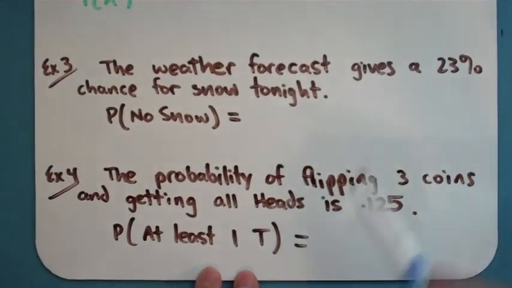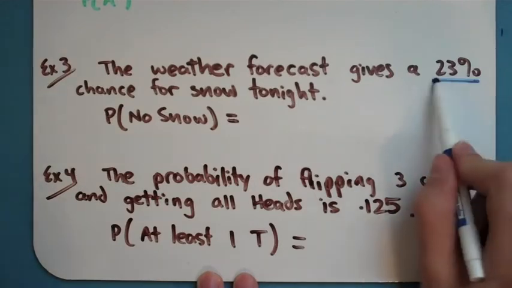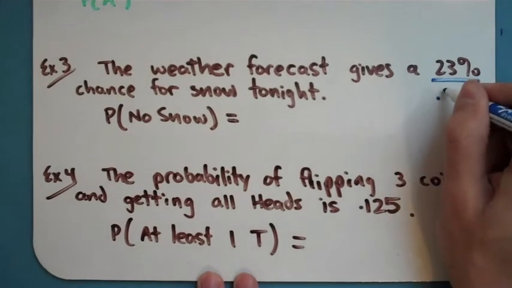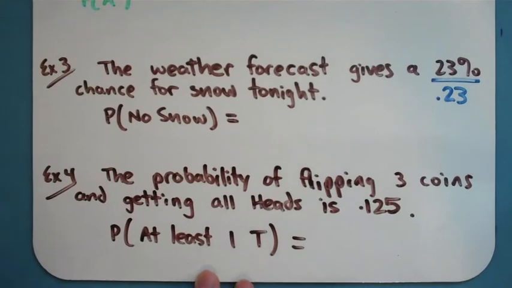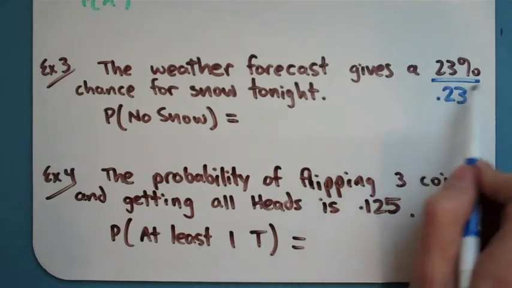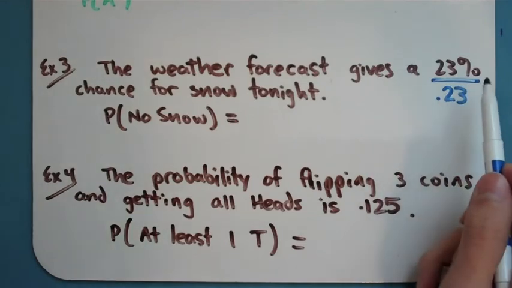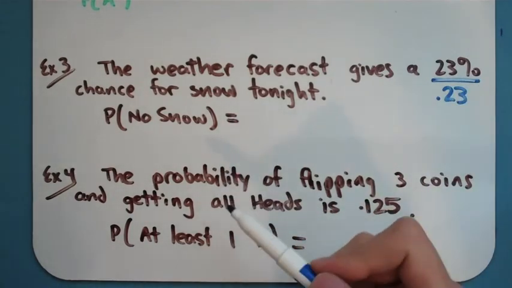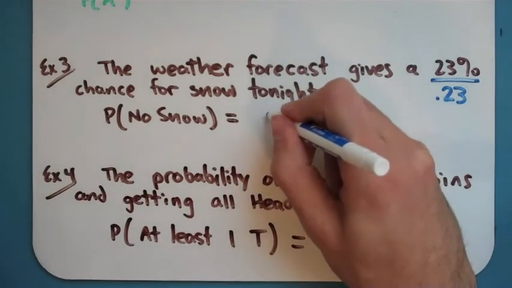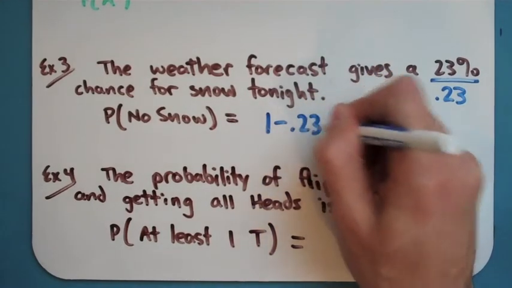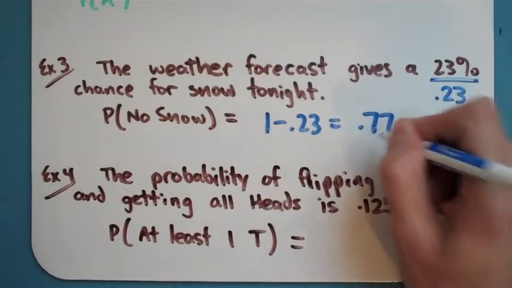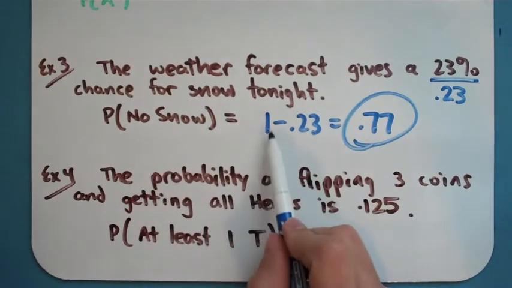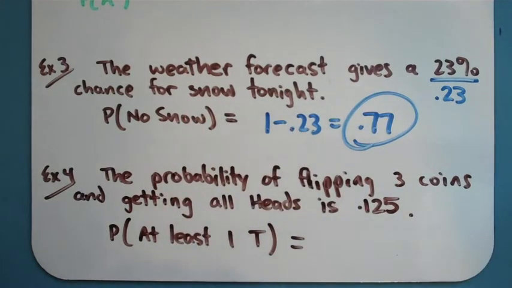So we know the probability of snow in this example is 23%, which, remember, probability we write as decimals. That's 0.23. Well, the probability of no snow, think about it. If there's a 23% chance it will snow, that means there's going to be a 77% chance that it won't. Or in other words, if you do 1 minus 0.23, you get 0.77. Because the probability of no snow is 1 minus the probability of snow.